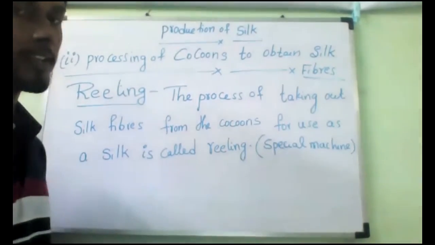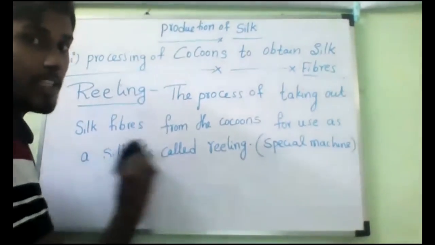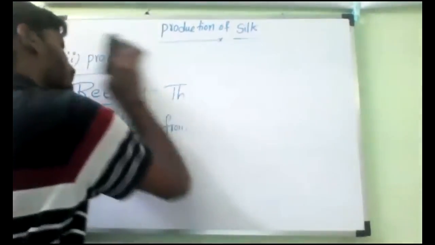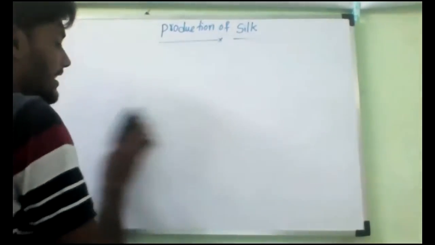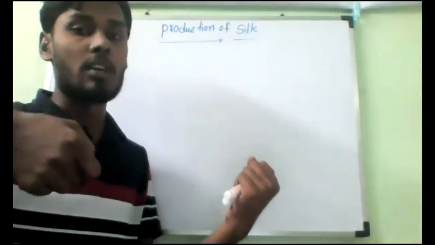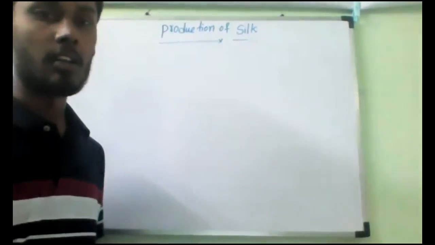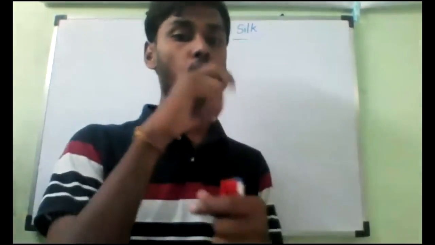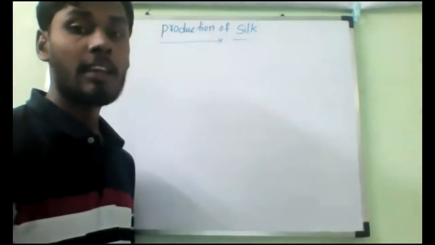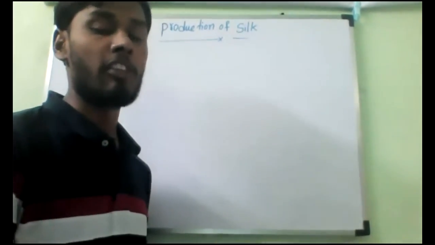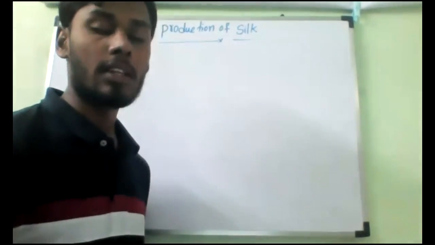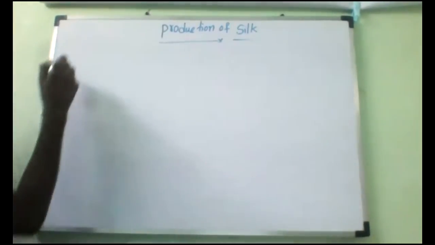Next, the third stage: converting silk fibers into silk cloth. So we have to make silk yarns by twisting the silk fibers into silk yarn. This silk yarn is then woven on looms, hand looms or machine looms, by weavers to make silk cloth. Weavers are those who do the weaving process. With weaving, we make sarees and other cloths. So keep the third heading.